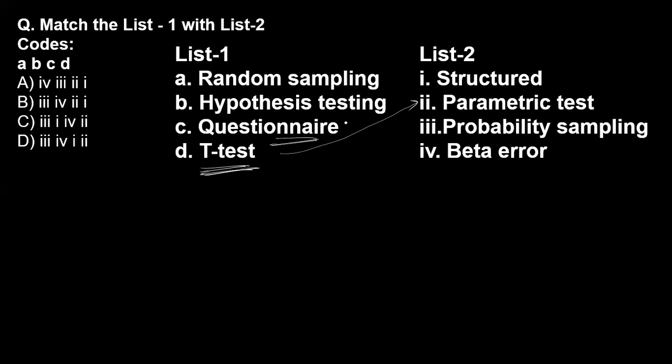Questionnaire, we have structured the questionnaire in a proper way, so it is a structured form. Okay, the random sampling is a probability sampling. Hypothesis testing, due to hypothesis testing we test our beta error. What is a beta error? Okay, so for this question what will be the right answer? Our right answer is option A is 3. Then the second, fourth. So option B is the right answer for this question.